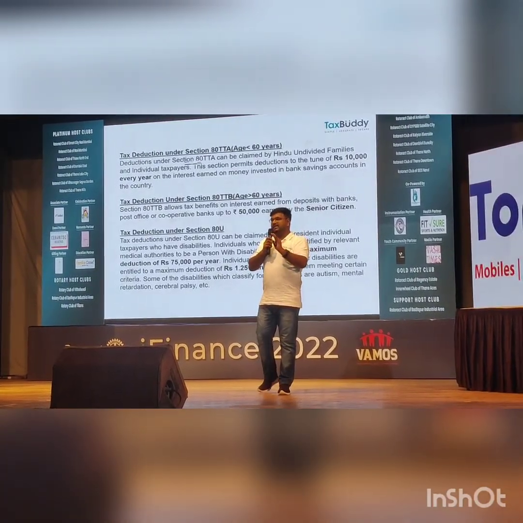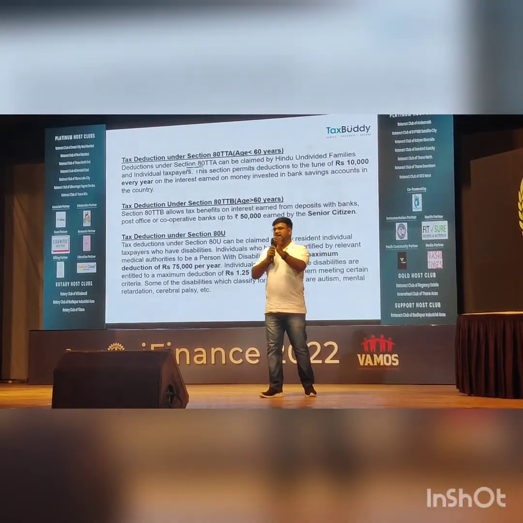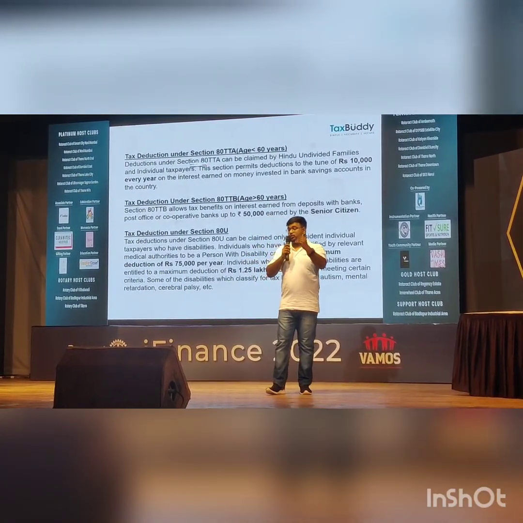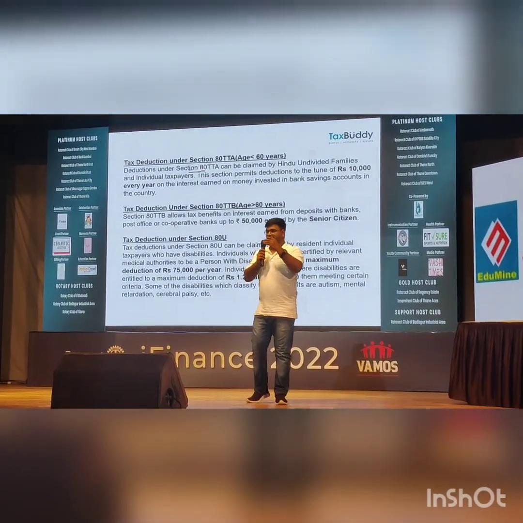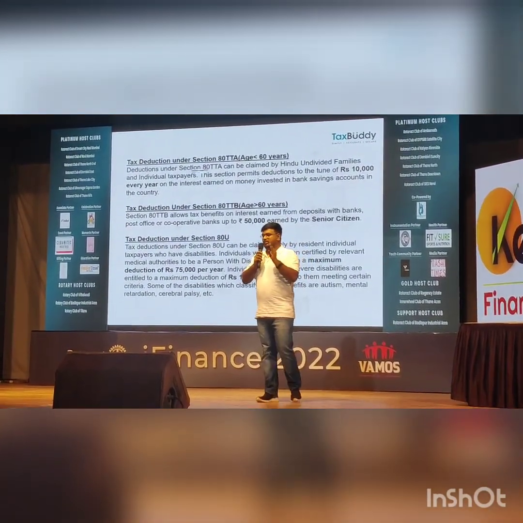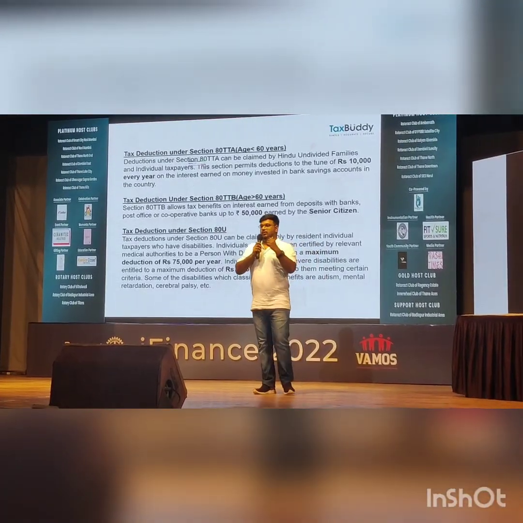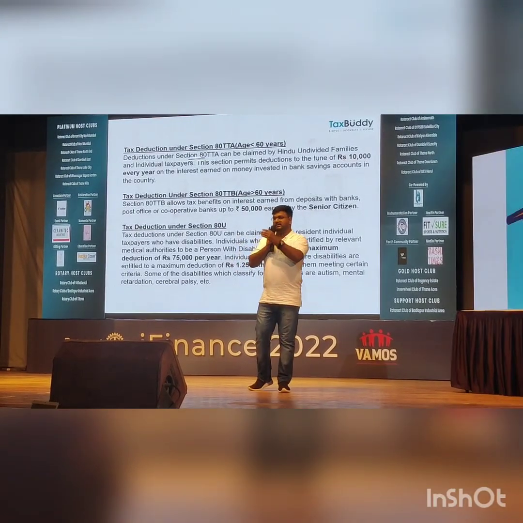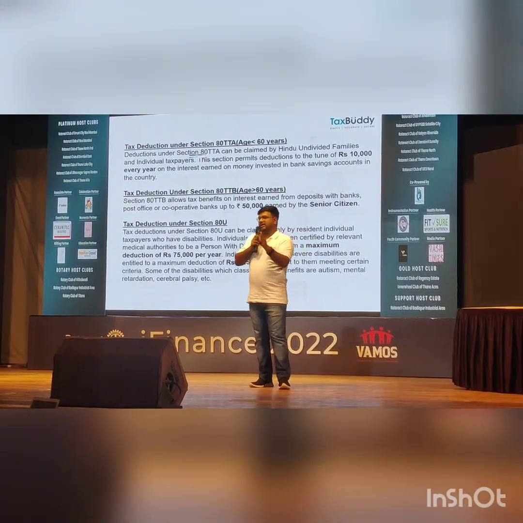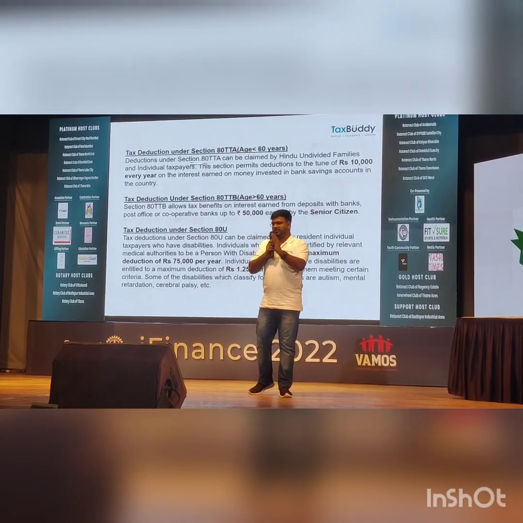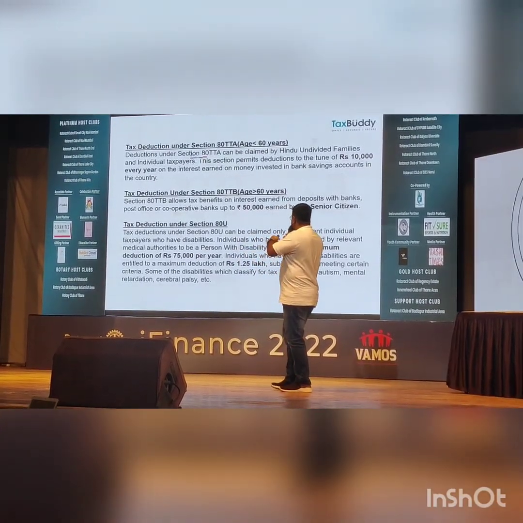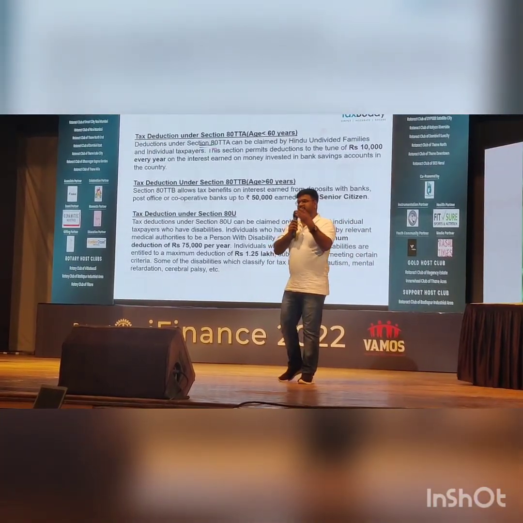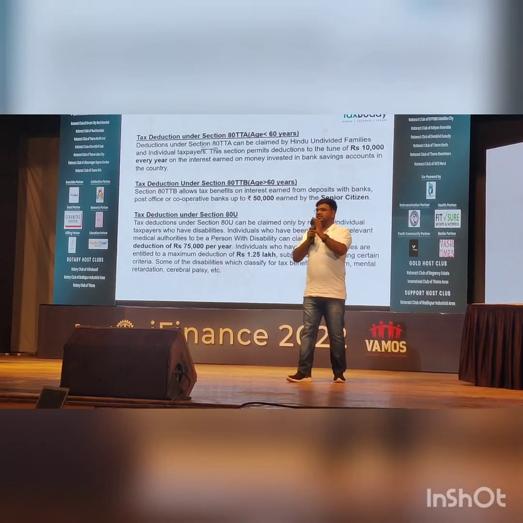The ideal is that you should keep an emergency fund of 3 to 4 times your monthly income, so that if you lose your job, get fired, or meet with an accident and are not able to work for the coming 2 to 3 years, your emergency fund will help you. You can keep that emergency fund in liquid funds, where the risk is very low, and get returns of around 8 to 9%. If your parents are above 60, then for any interest they earn, they get a 50,000 deduction.